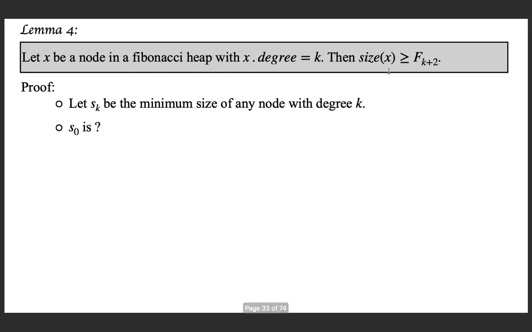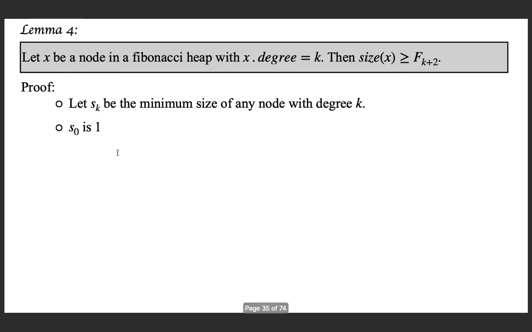Okay. So what is S0? S0 means the minimum number of nodes rooted at a node whose degree is 0. Degree 0 means you only have this node and it is 1. The number of nodes rooted at this node is 1 only, because the degree is 0, you don't have any other nodes. So in this case the minimum is 1 and the maximum is also 1.